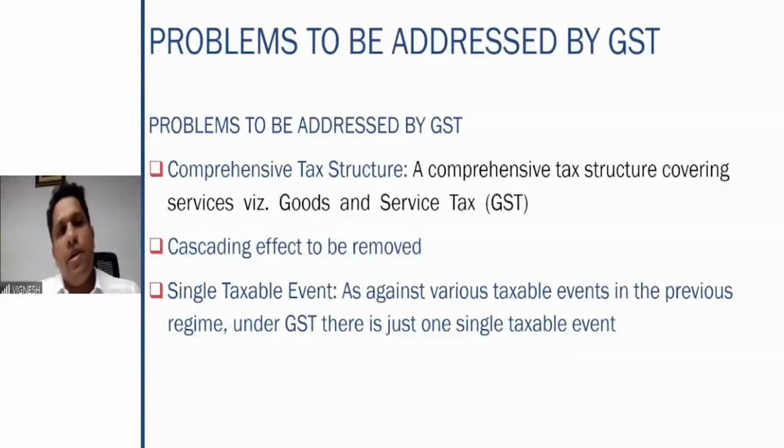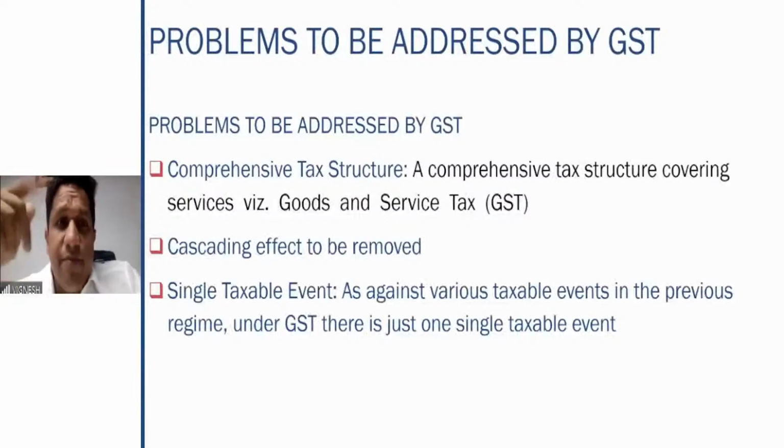So what are the problems which are to be addressed by GST? First one, a comprehensive tax structure was created, right? Because of GST coming into existence, a lot of other taxes were merged in GST, due to which the tax structure became very comprehensive and all services and goods were covered in this. So that means there is no separate tax only for services. There is no separate tax only for goods. There is only one tax, which is GST, which is applicable to both the services and the goods.